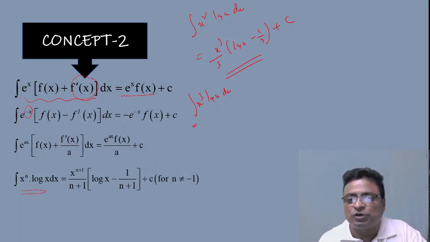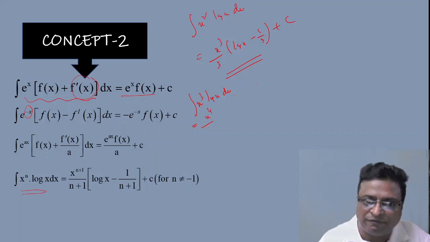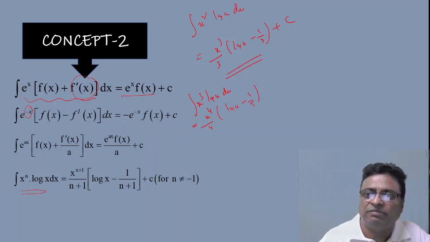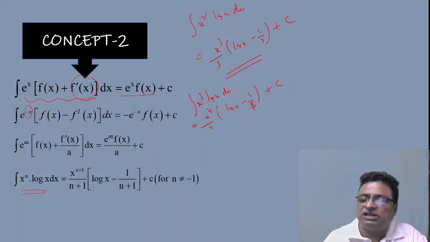So what is integration x cube log x? It is in the form of x power n into log x. Therefore, the answer would be x power 4 by 4 into log x minus 1 by 4, plus c, because my n is 3 only. So without mistake, you can write and quickly solve the problems.